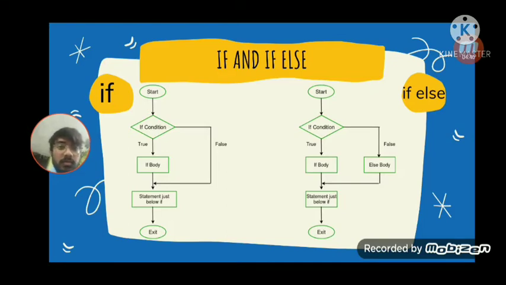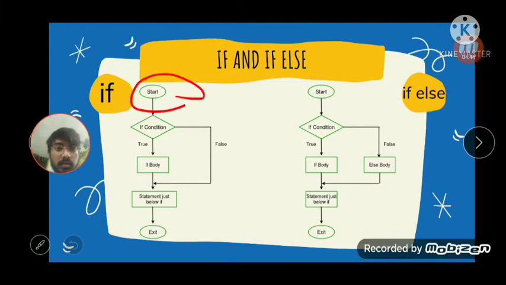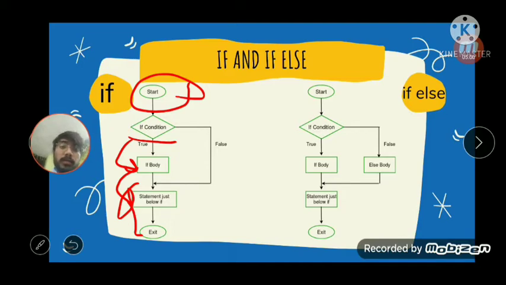start. Here the program will start and it will check the if condition. If it's true, then the if body will be executed and the statement below if will be executed, and then it will exit without any problem. But if the condition is false, it will not execute the body. It will directly go to the statements below it.